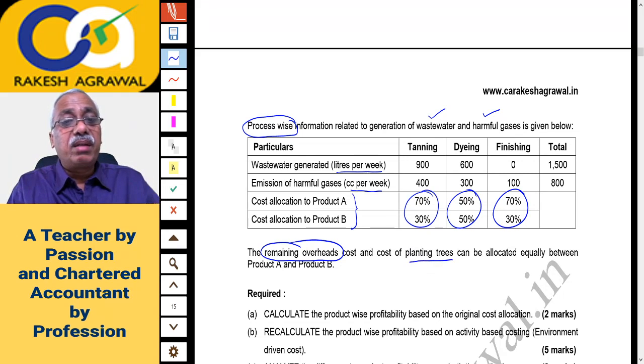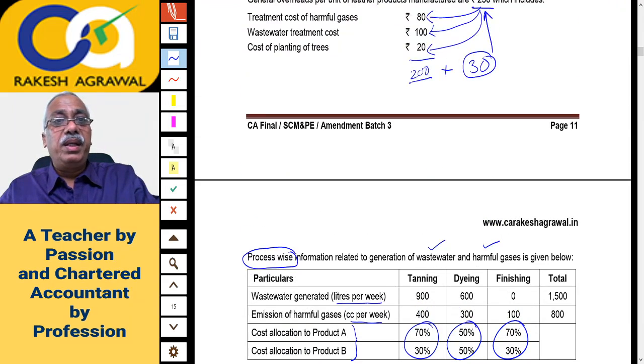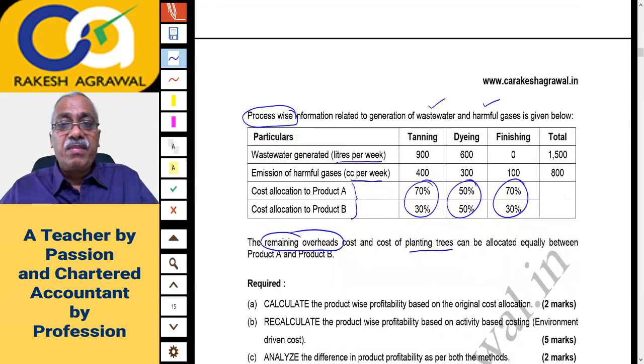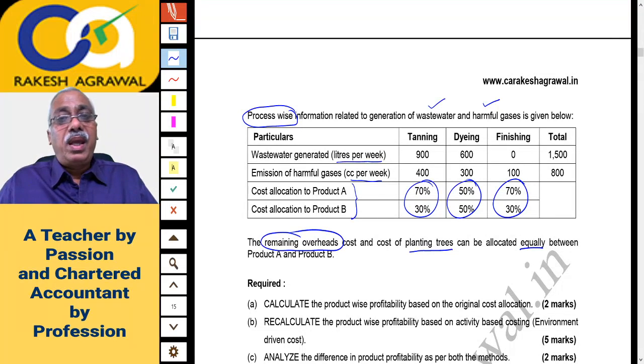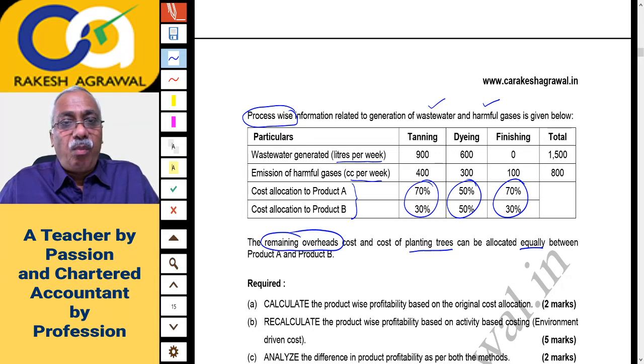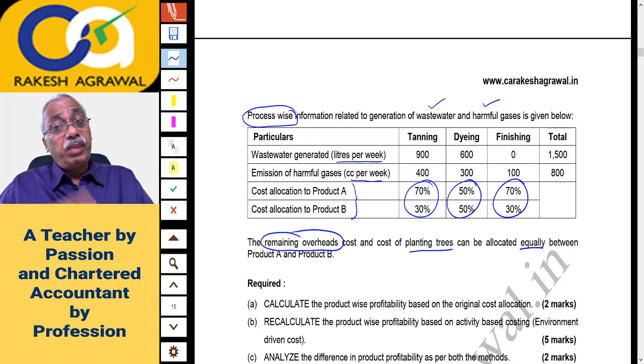The remaining overhead cost we had calculated is 30 rupees, and the cost of planting trees given above is 20 rupees. It can be allocated equally between product A and B. This is the data given to you. Now let us see the question and then we'll discuss.